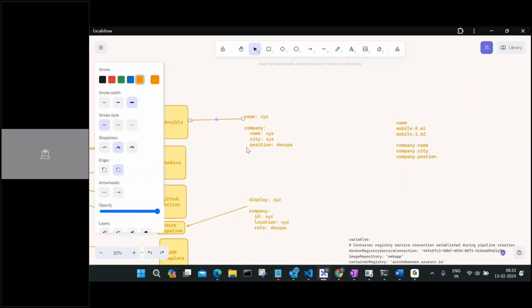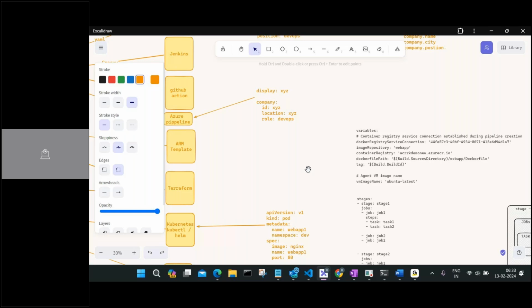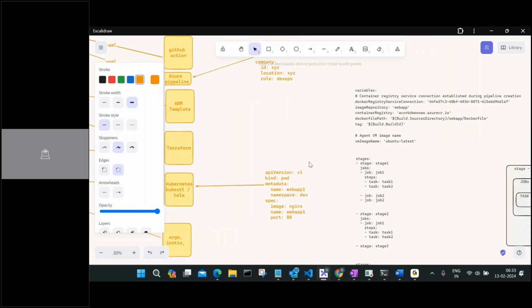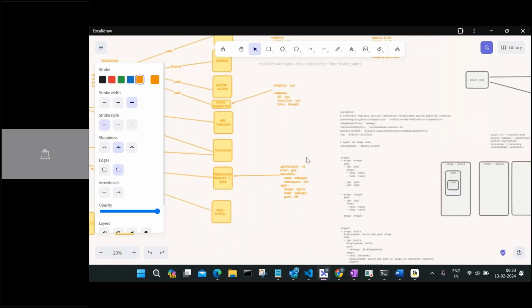So far with me, guys, any questions on this? Clear? Yes, yes, clear. Okay, perfect.